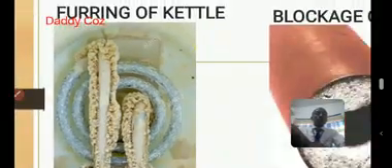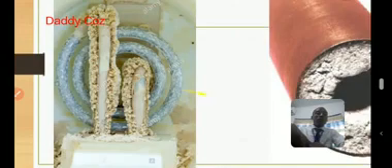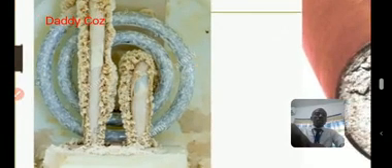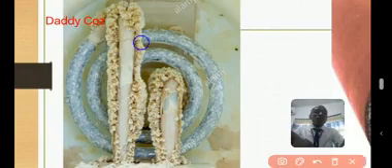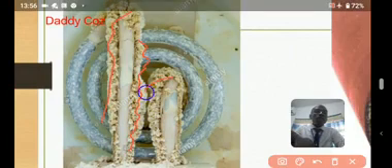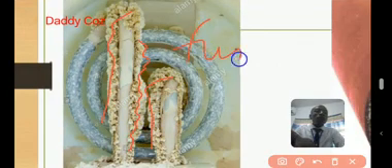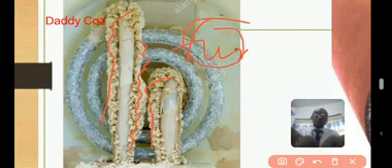Now, see this kettle. See this boiler. You will see that this boiler has been used to boil hard water. You can see all these whitish things around the kettle. They are called fur, F-U-R, furring of kettles and boilers.